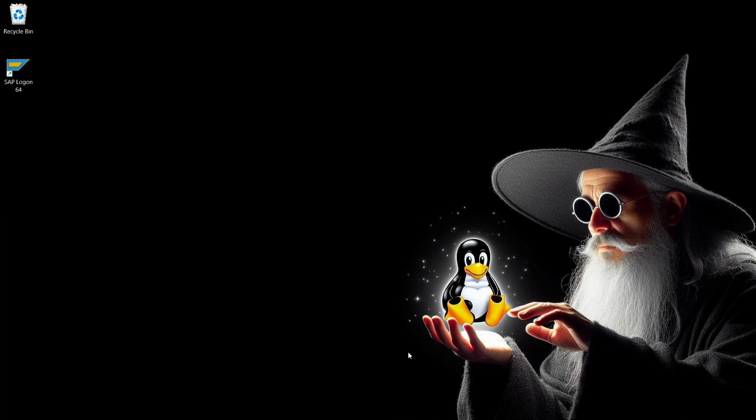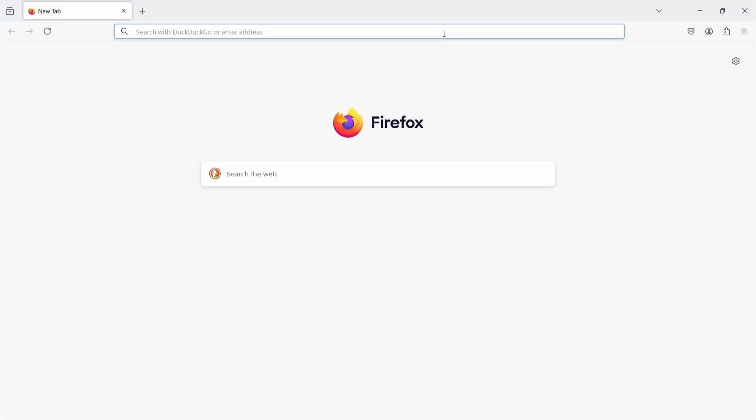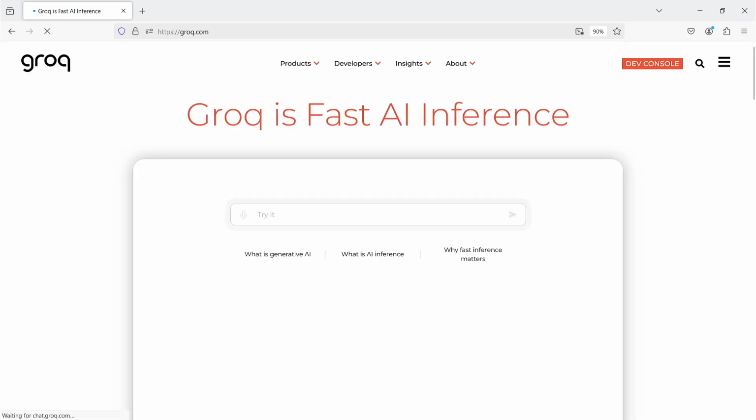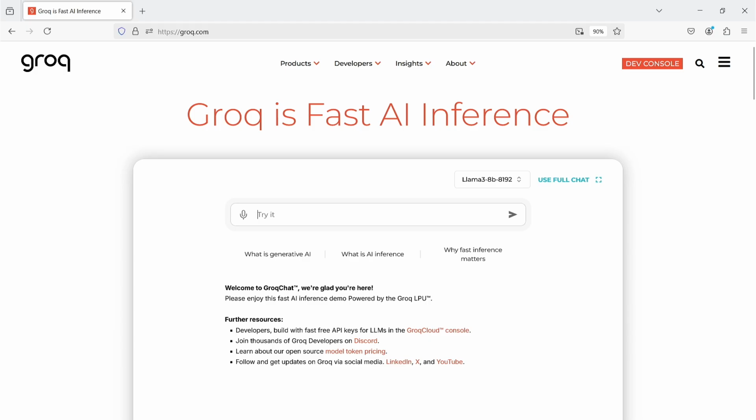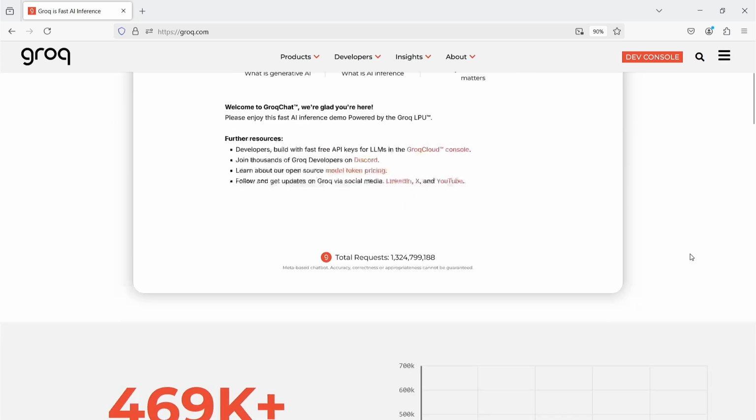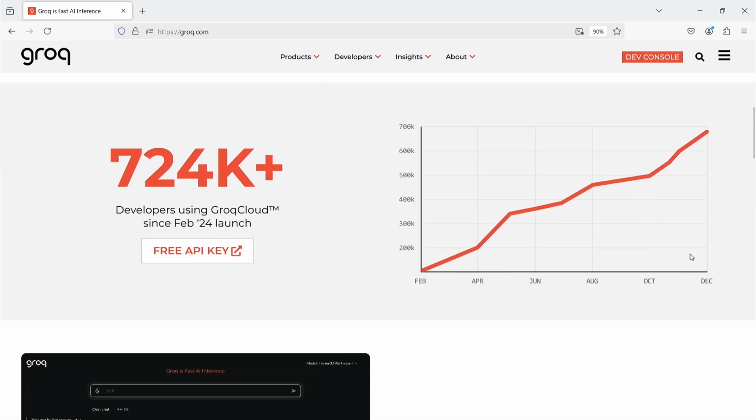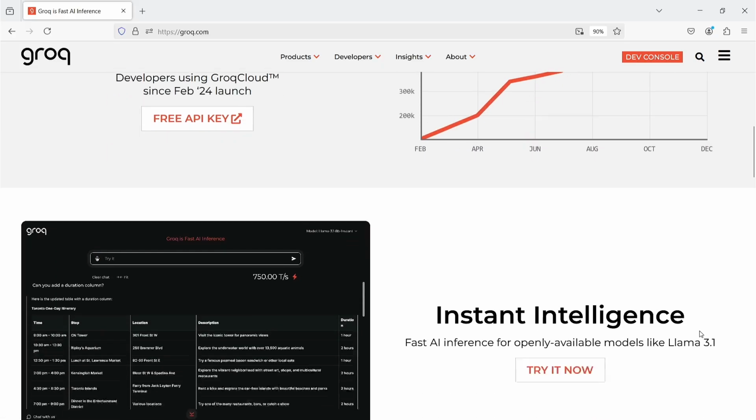Let's get started. At the beginning, we will visit the Groq site, the leader of the incredibly fast inference process. Why this particular site? Because Groq offers free API keys. These keys will allow you to use their computing power and artificial intelligence hosted on their servers, completely free of charge. This is the reason why the community of developers associated with their site is constantly growing.